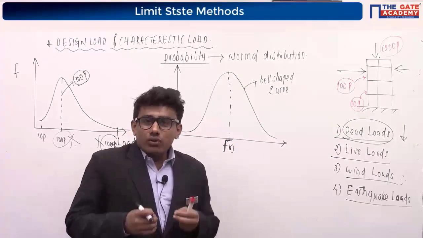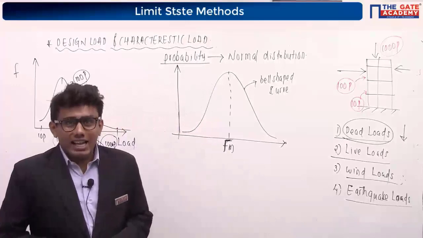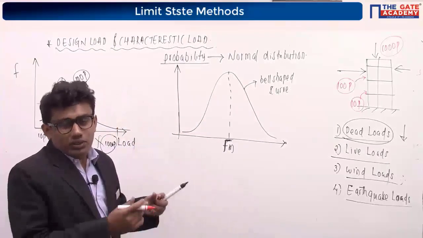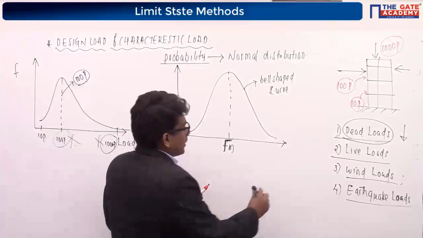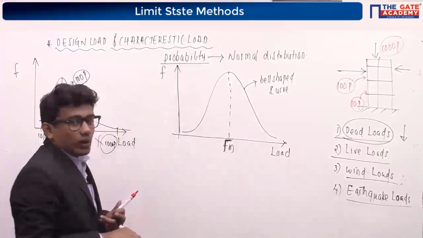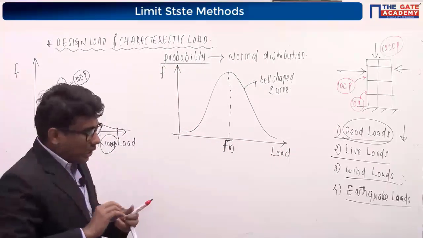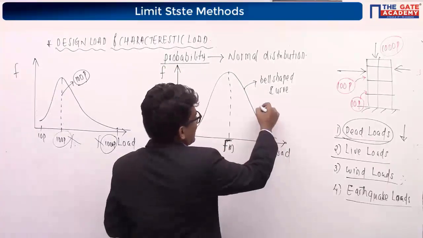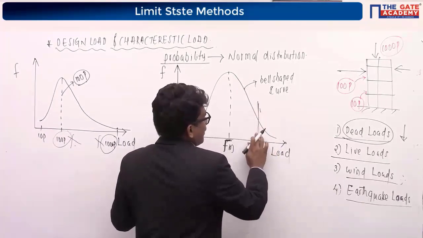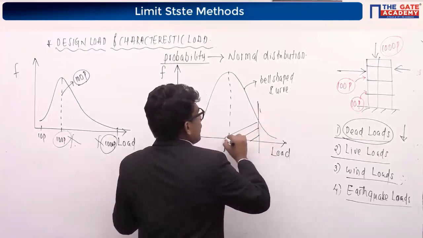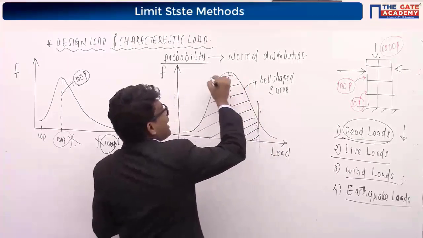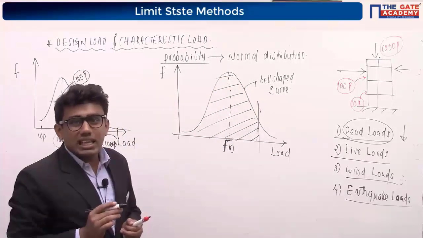IS 456 2000 is saying that after considering the normal distribution curve with load on the x-axis and frequency of occurrence on the y-axis, consider a load value which has around 95% probability of not being exceeded during its lifetime.